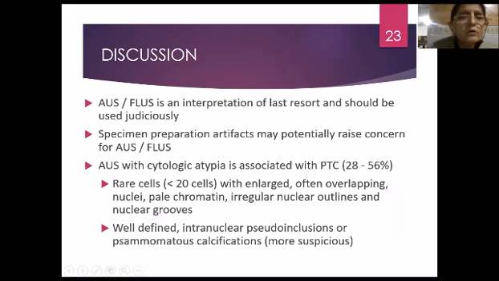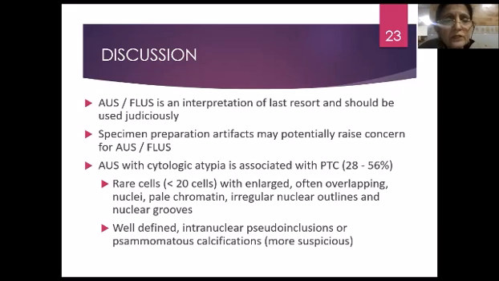In discussion, OSFLOS is an interpretation of last resort and should be used judiciously. Specimen preparation artifacts may potentially raise concern about OSFLOS. OS with cytological atypia is associated with papillary thyroid carcinoma in 28 to 56% cases.